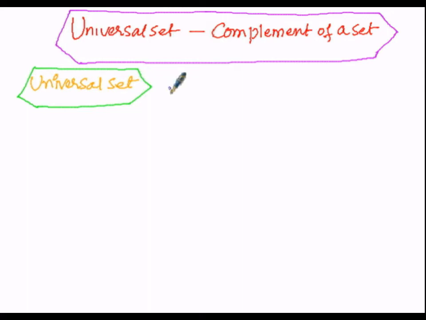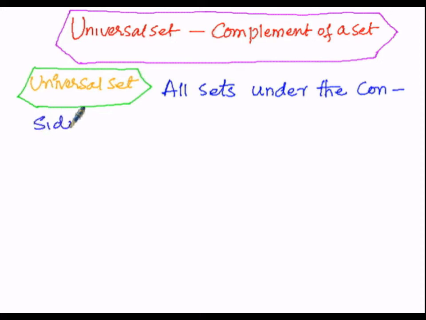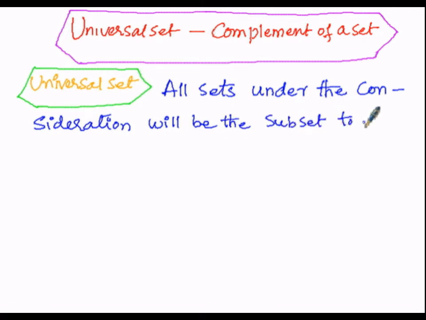So here all sets under consideration will be subsets of a fixed set.